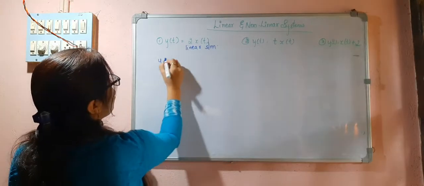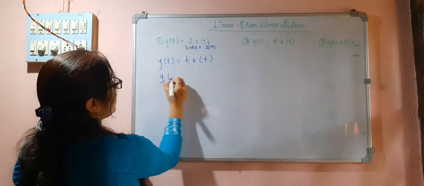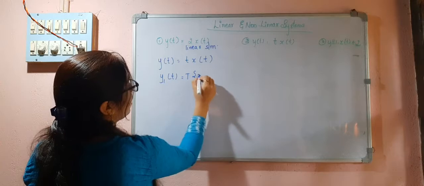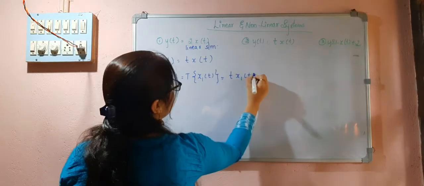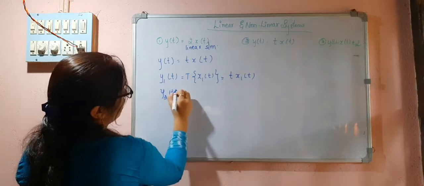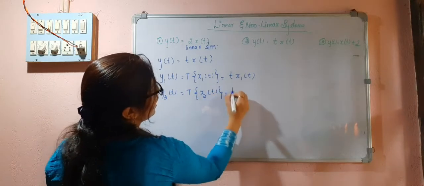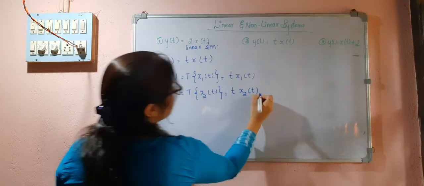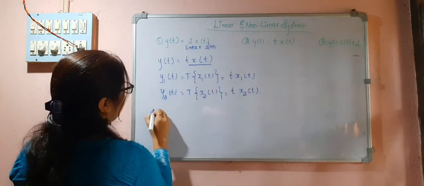Here y of t is equal to T of x of t. So y1(t) is nothing but the operator on x1(t), so that is equal to T[x1(t)]. y2(t) is equal to T[x2(t)]. Okay. So now what I can do is, I will be performing the operator like this.